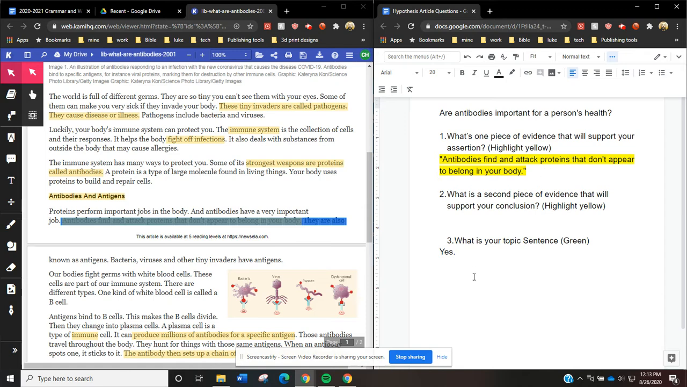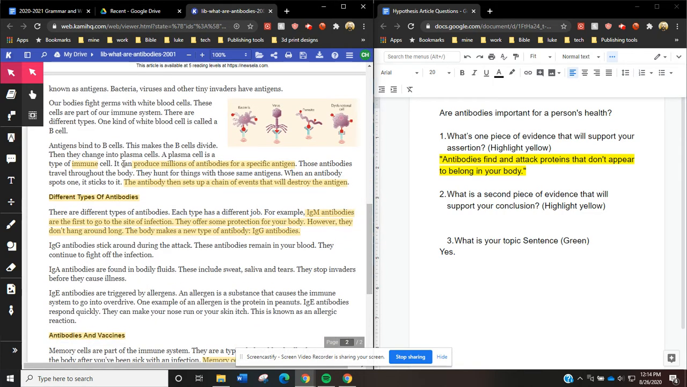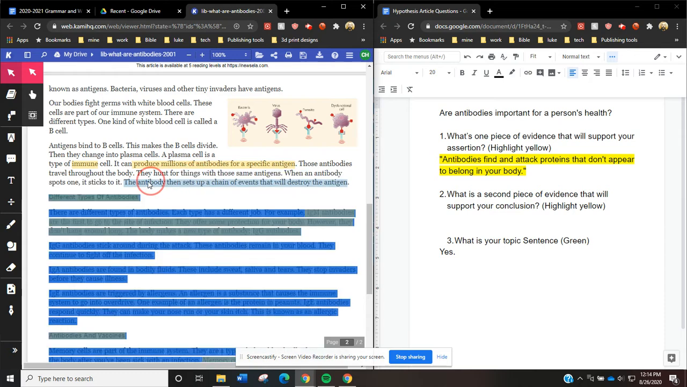All right. So I need another one to show that it's important. Well, there's a lot of good stuff here. Let's see. There's proteins. No, that's not a big deal. These tiny invaders called pathogens. Oh, I need to find stuff about antibodies. Produce millions. The antibody then sets up a chain of events that will destroy the antigen. Oh, perfect. That's what I want.